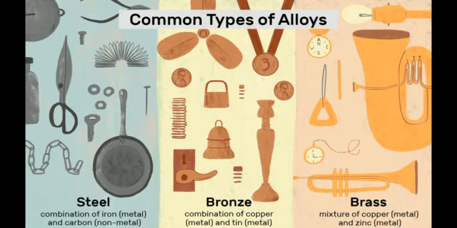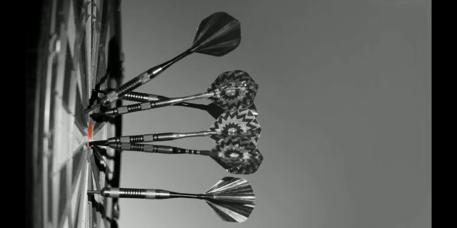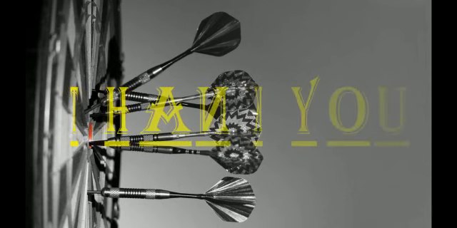Both are metals. And basically the musical instruments and stopwatches and the instruments that are being used in the physics lab are made with the help of brass. So these were some common types of alloys that are being used in our daily life. So these were all the properties of metals that give them their unique characters. So this was all about today's topic.